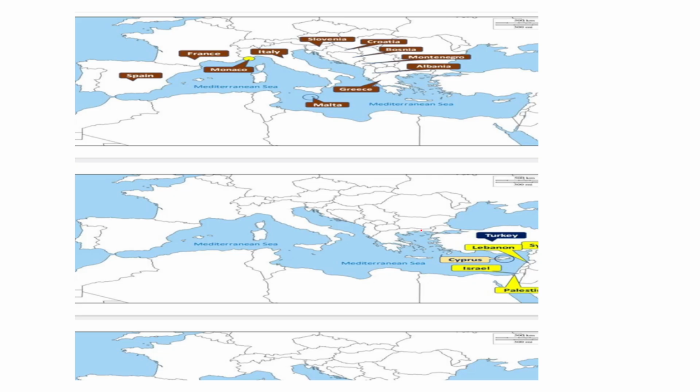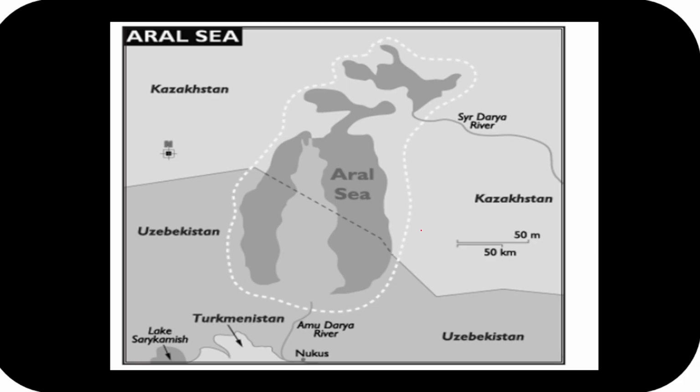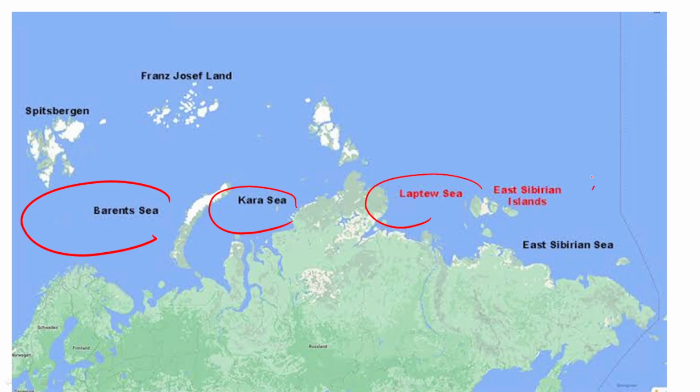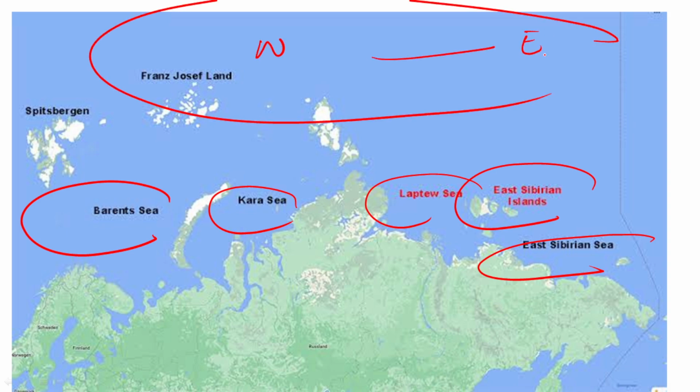Now guys, when we have looked at the Arctic Ocean, we need to remember the Siberia region, where you see the Barents Sea, Kara Sea, Laptev Sea, East Siberian Islands, East Siberian Sea. They might ask you this question: arrange the following from west to east. They are going to ask you someday. So at that point of time, guys, just have an idea of which water body is where. So at that point of time, you will be able to answer.